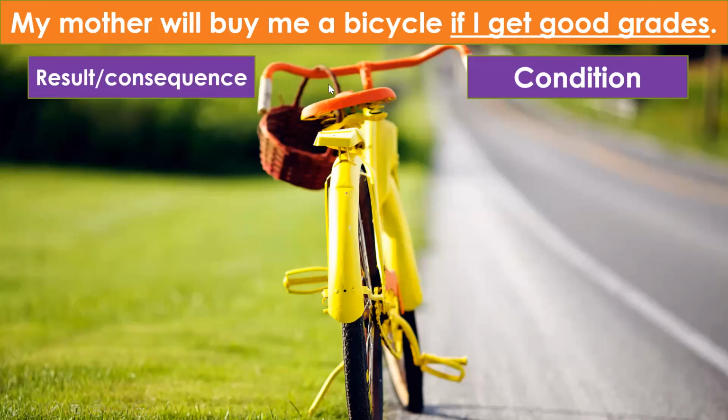So what will happen if I get good grades? My mother will buy me a bicycle. So what is the result or the consequence of this condition being fulfilled? If I fulfill the condition in the subordinating clause, I will get a result which is written in the main clause of this sentence. My condition is if I get good grades, and what will happen if I get good grades? My mother will buy me a bicycle.